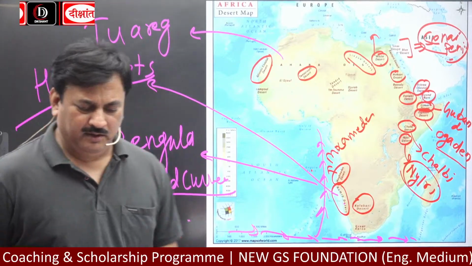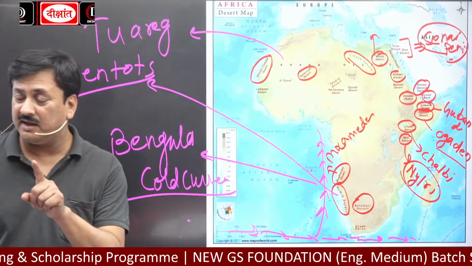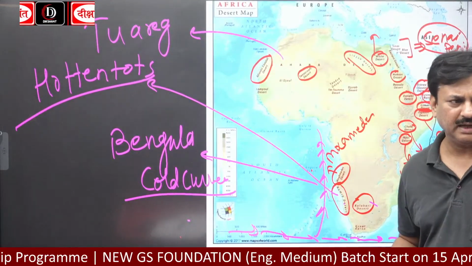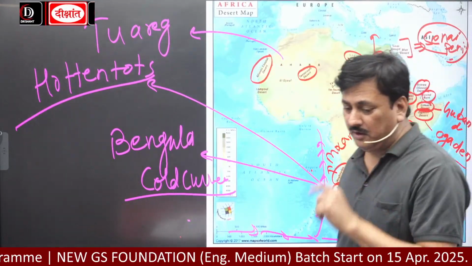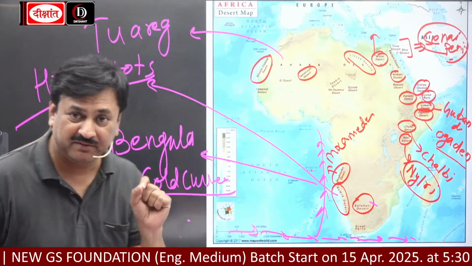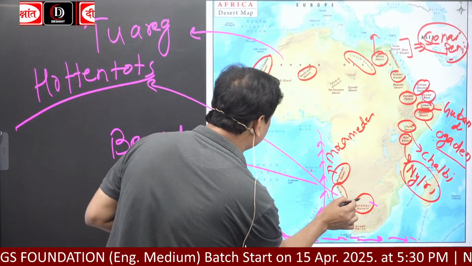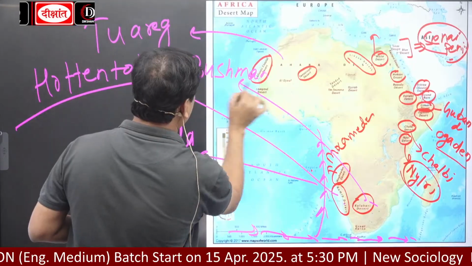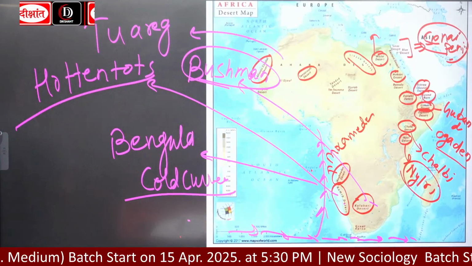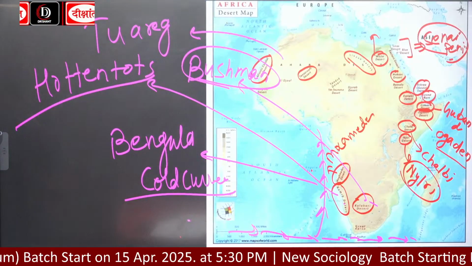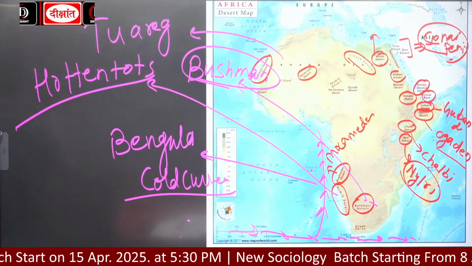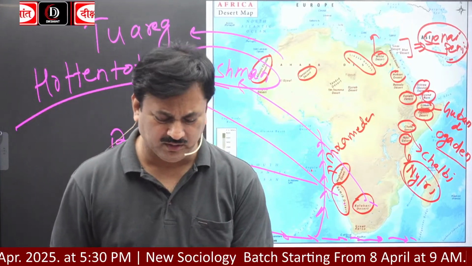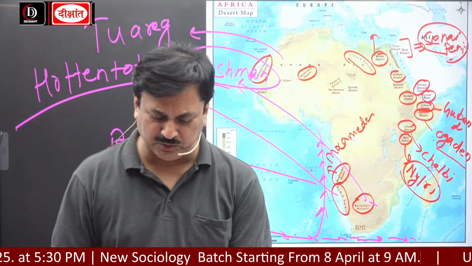Similarly, Kalahari Desert, which is a rocky desert, a major part of Botswana. Here, Bushman. Which tribe lives here? Bushman. So all these things you have to remember: Tuareg, Hottentot, then Bushman.